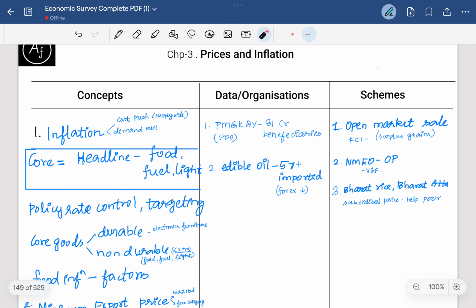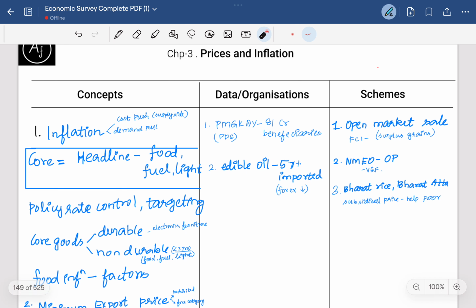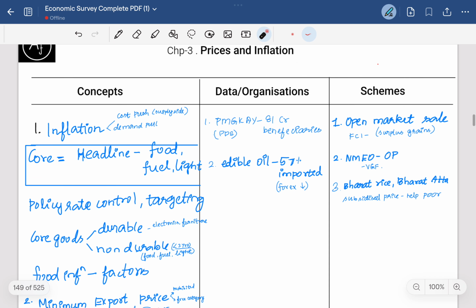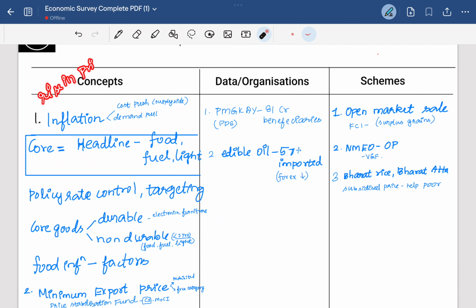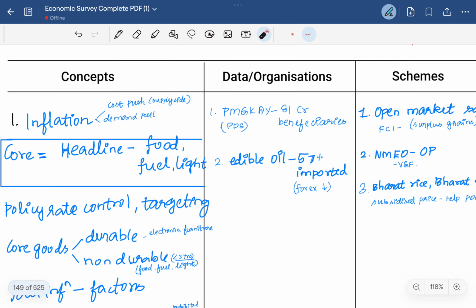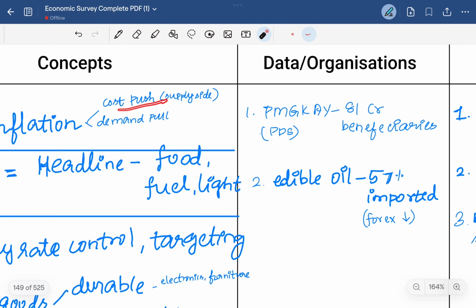In this chapter they have discussed prices and inflation. As usual, I have classified it into the concepts, the data and organization, and the schemes which are discussed in this chapter. First, inflation. Basically, we all know that the general rise in prices of goods is said to be inflation. Inflation is of two types: cost push inflation, which is a supply side measure, and demand pull inflation, which is the demand side.